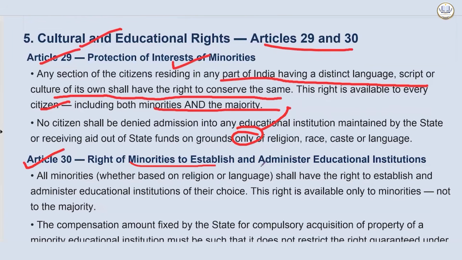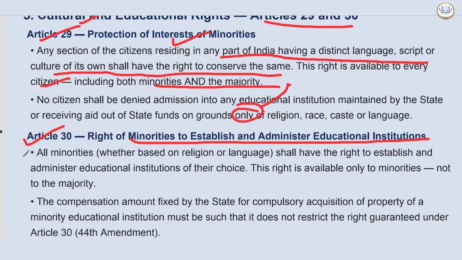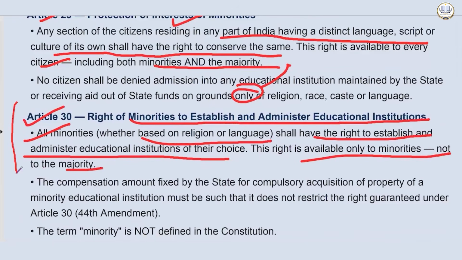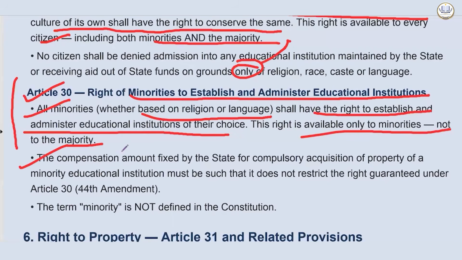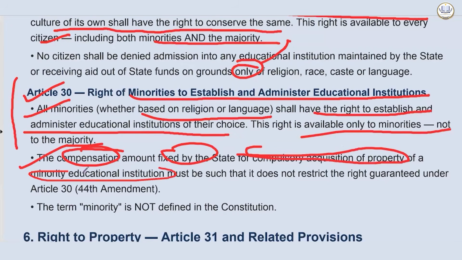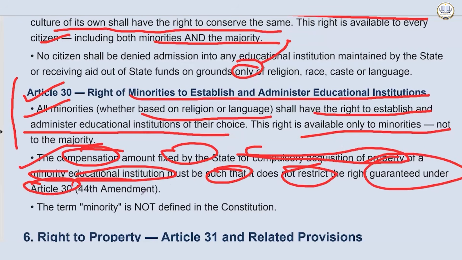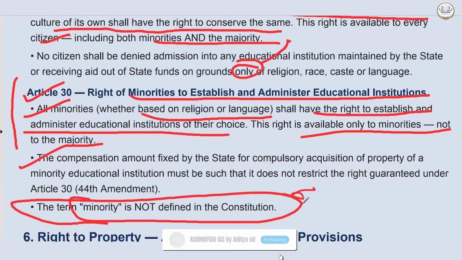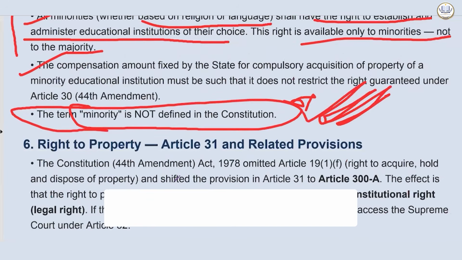Article 30, rights of minorities to establish and administer educational institutions. So all minorities, whether based on religion or language, shall have the right to establish and administer educational institution of their choice. The right is available only to minorities, not to the majority. The compensation amount fixed by the state for compulsory acquisition of property of a minority educational institution must be such that it does not restrict the right guaranteed under Article 30, 44th Amendment. Okay. The term minority is not defined in the constitution. Okay, that's very, very important.